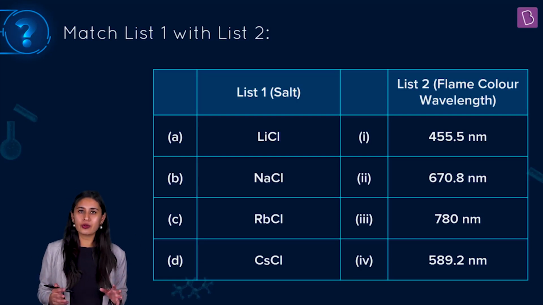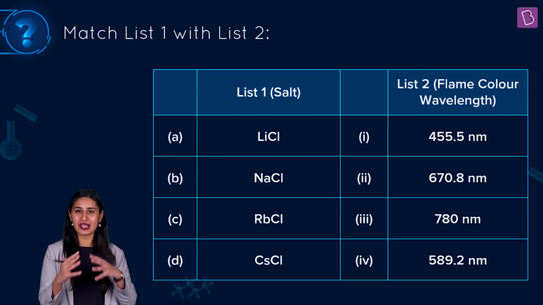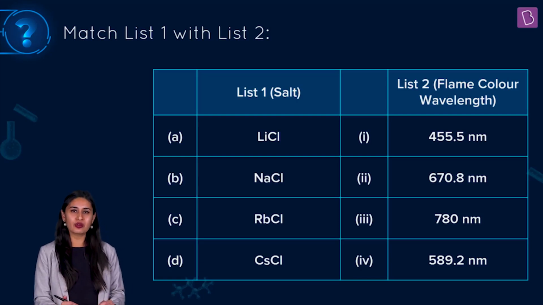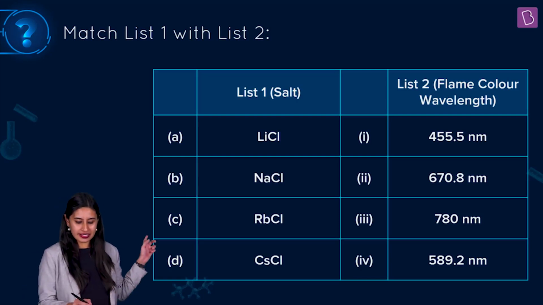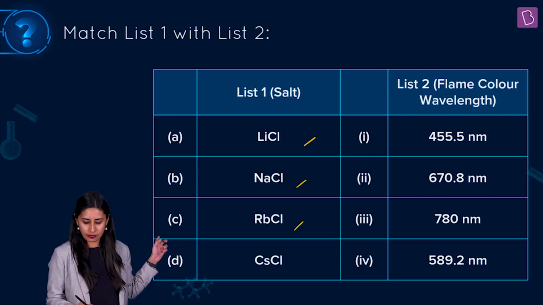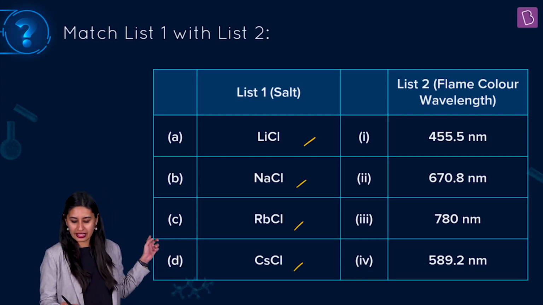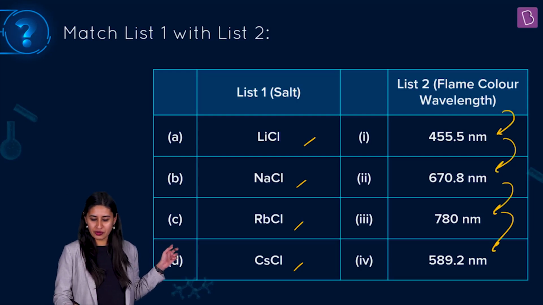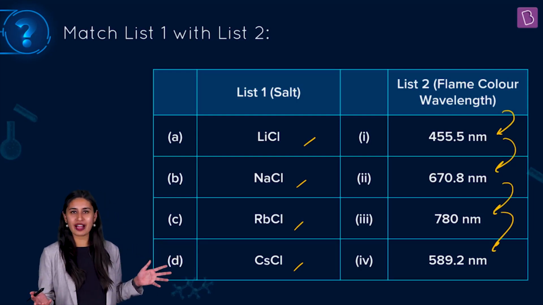But there are certain questions which are also based on your visual apparatus, where the examiner wants you to know the data as well. Okay, so that's exactly one of those questions. Let's see what it says. Lithium chloride, sodium chloride, rubidium chloride, cesium chloride, and the flame color wavelengths are given to you. Okay, so what do we have to do? We have to find out the correct answer. We have to match the correct answer.